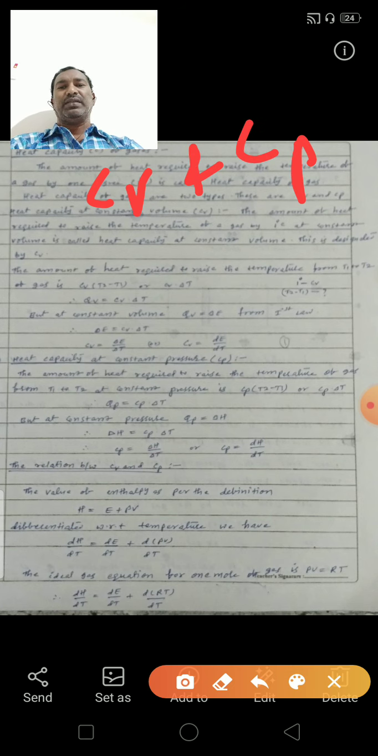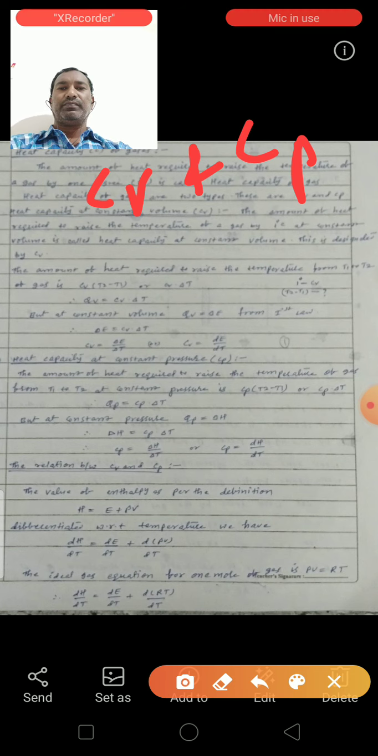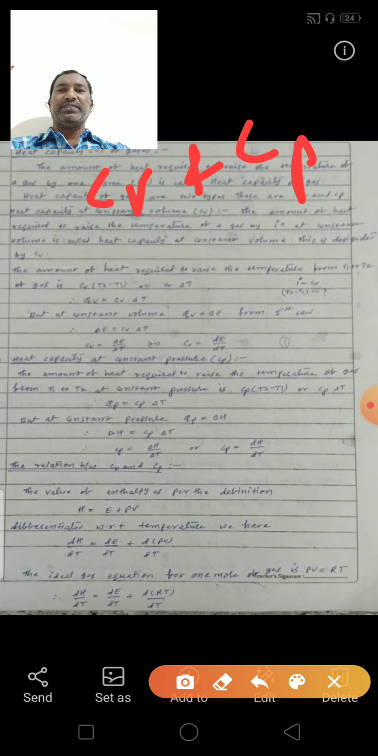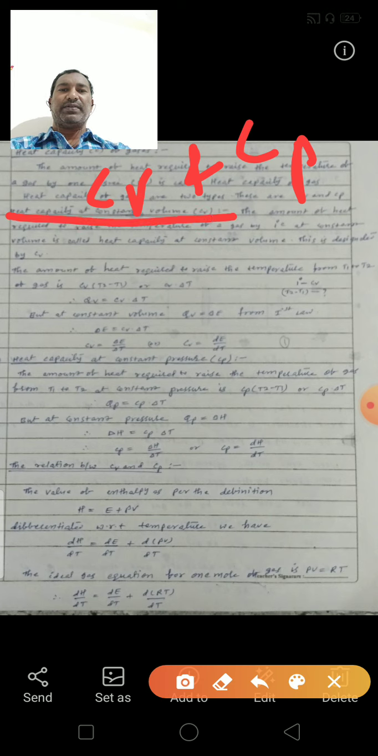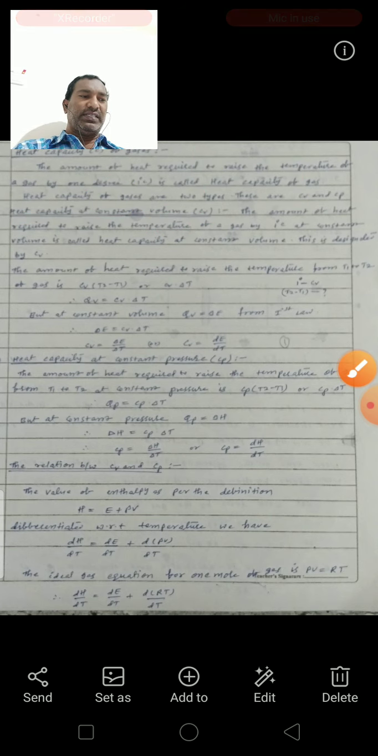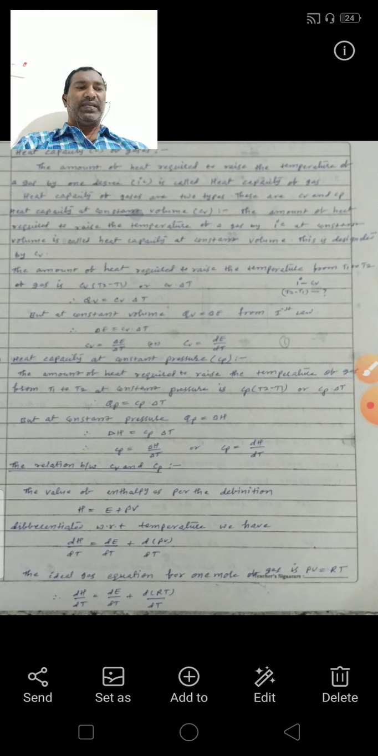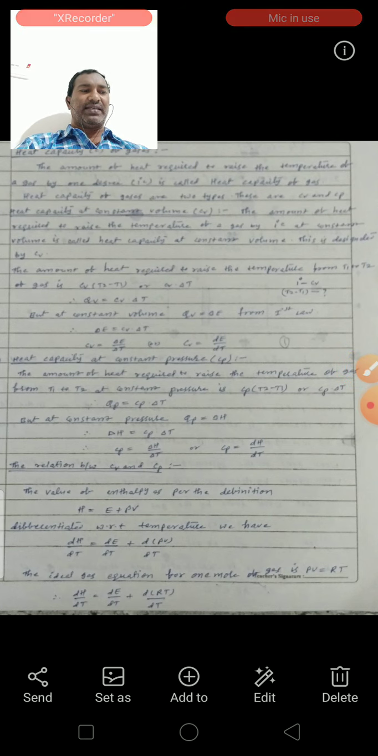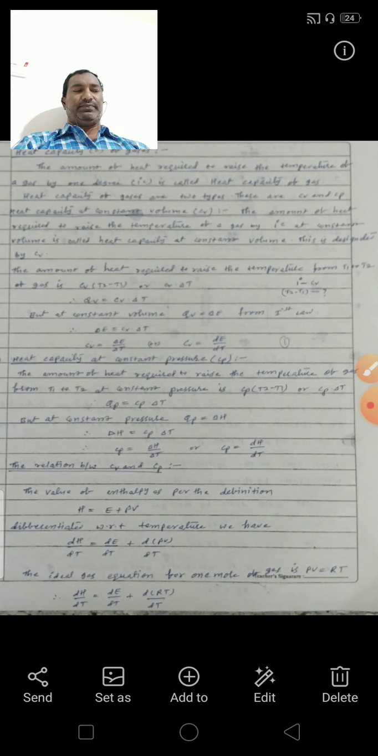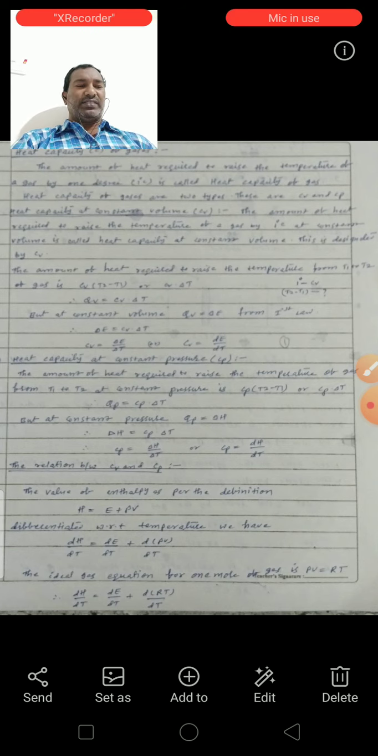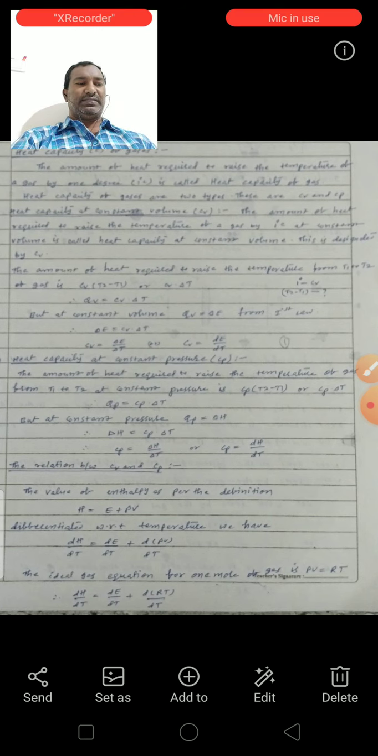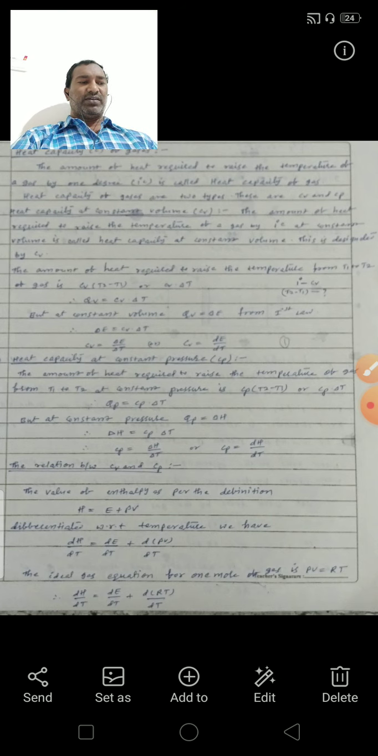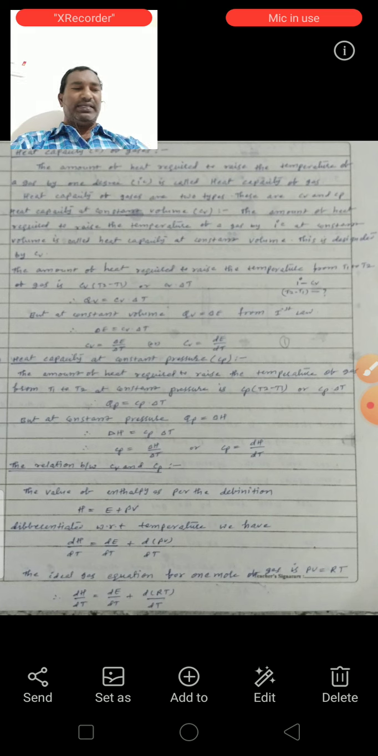First take CV. CV means heat capacity at constant volume. See the first definition of this: the amount of heat required to raise the temperature of gas by 1 degree centigrade at constant volume is called the heat capacity at constant volume. This is denoted by CV.